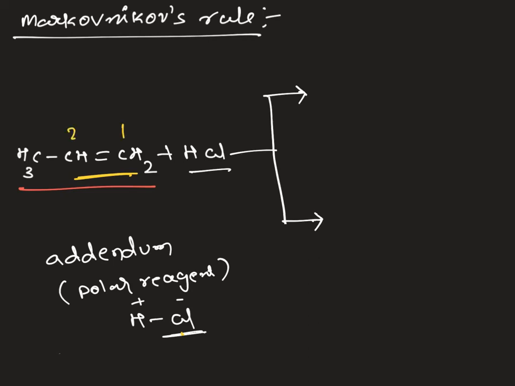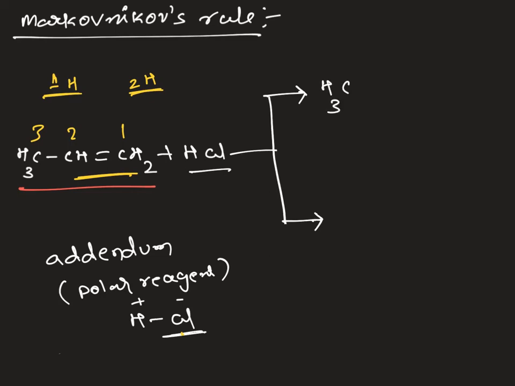If you see, 1, 2, 3, which carbon has a lesser number of hydrogens? The second carbon has only one hydrogen and the first carbon has two hydrogens. So definitely the negative part of the reagent will attack the carbon containing the lesser number of hydrogens and will give you the major product.